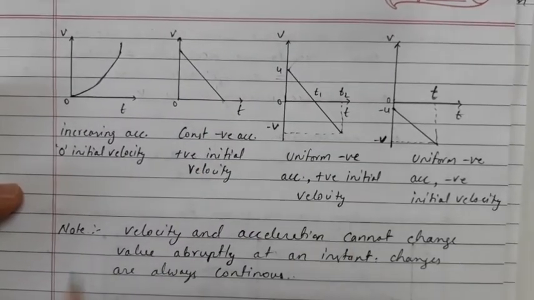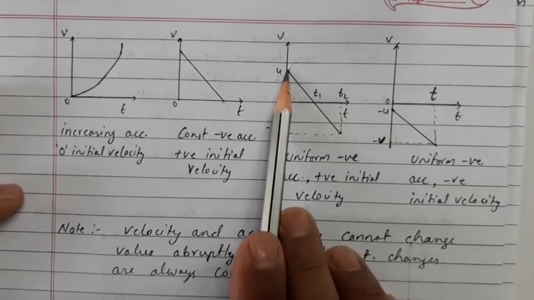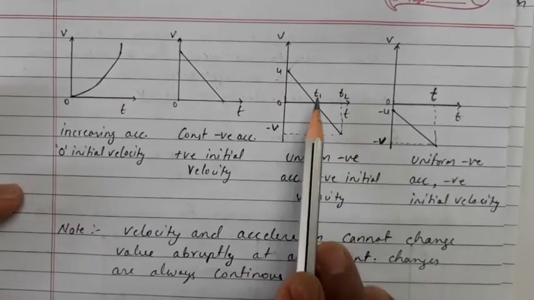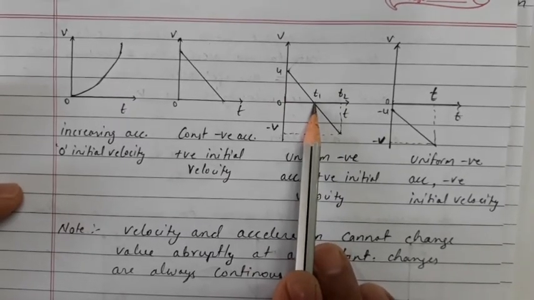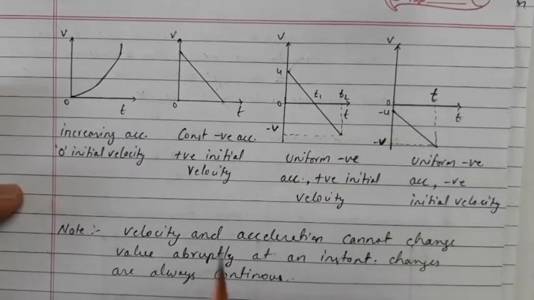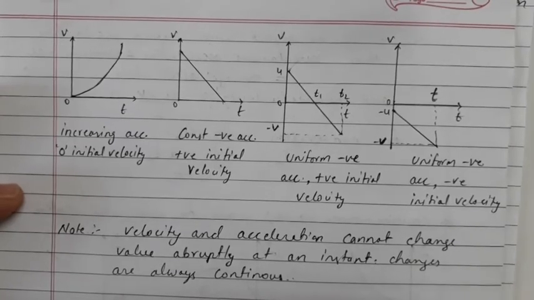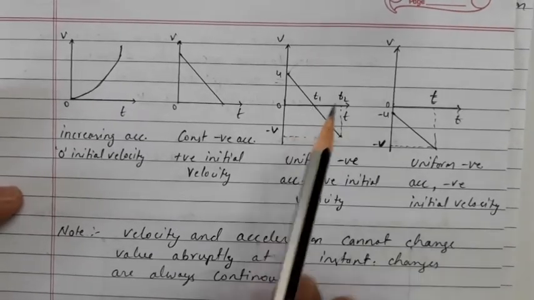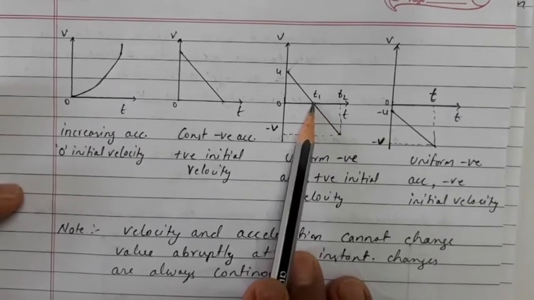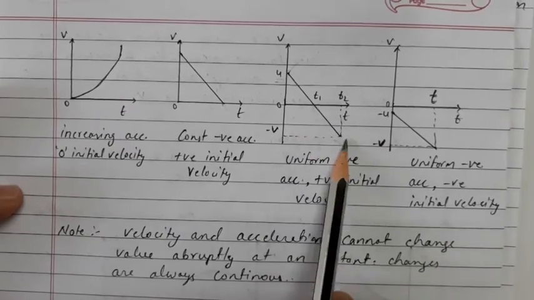Now next, here we have some initial velocity and the graph is coming down, that means it is a negative acceleration. At this point the velocity will become 0, and again the velocity is moving in a negative direction. It is just like when an object is moving in one direction and all of a sudden takes a U-turn. At some point its velocity will be 0, and after some time the direction of the object changes and it moves in the opposite direction.